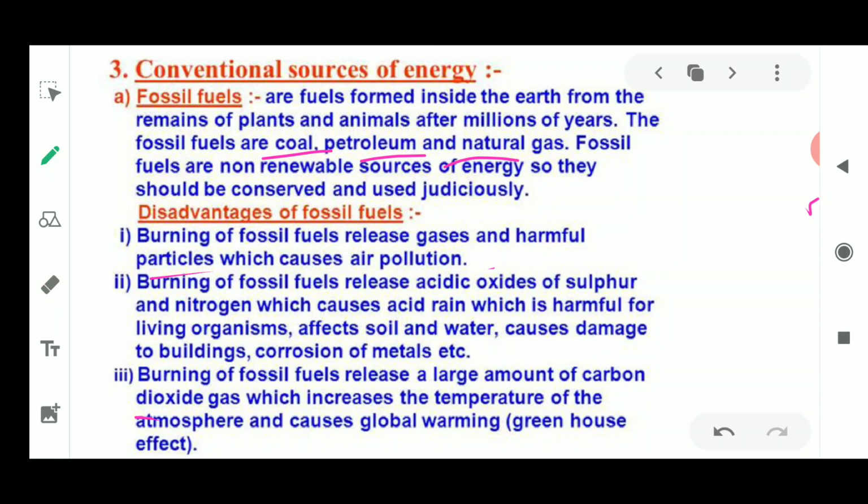Now how are they being formed, or how is this phenomenon being shown on the earth's surface? It is because of the burning of fossil fuel. Here the earth is there, suppose, and here fossil fuels are being burned. Because of burning, lots and lots of carbon dioxide and other gases are going to be entrapped in the atmosphere.